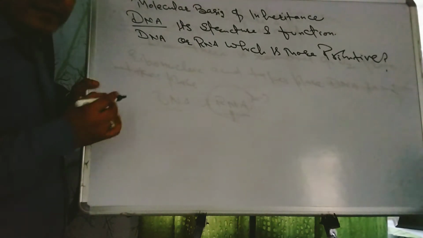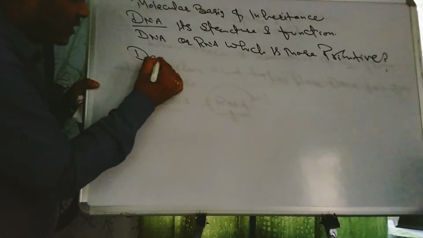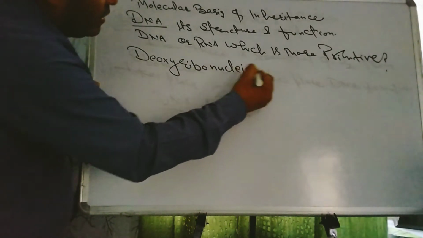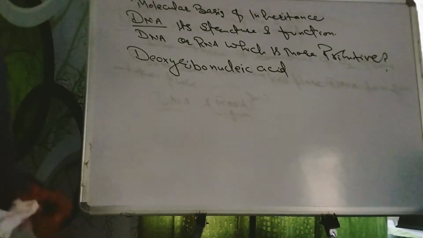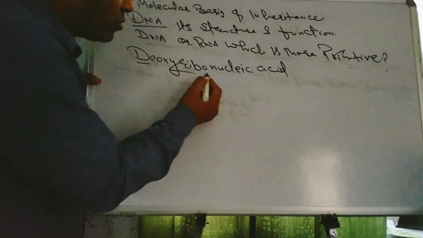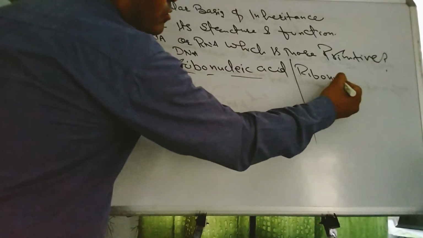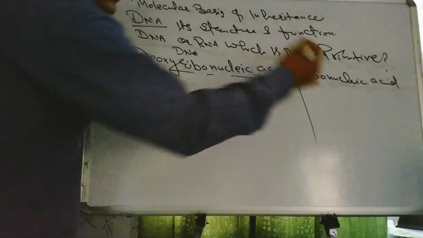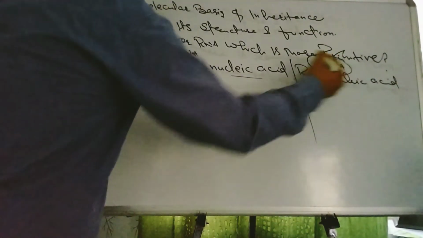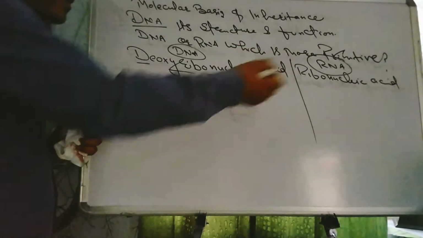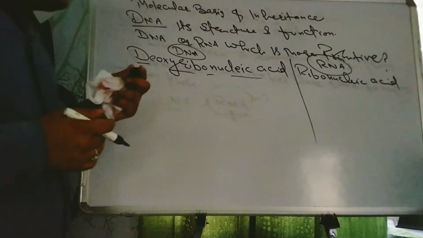What is DNA? As its name suggests, deoxyribonucleic acid. Now the question is, what is the meaning of deoxyribonucleic acid, which is the full form of DNA? On the other hand we have ribonucleic acid. So these are the two types, one also called RNA and this one also called DNA. First of all we'll start with which is more primitive, and then we'll proceed to the next question.